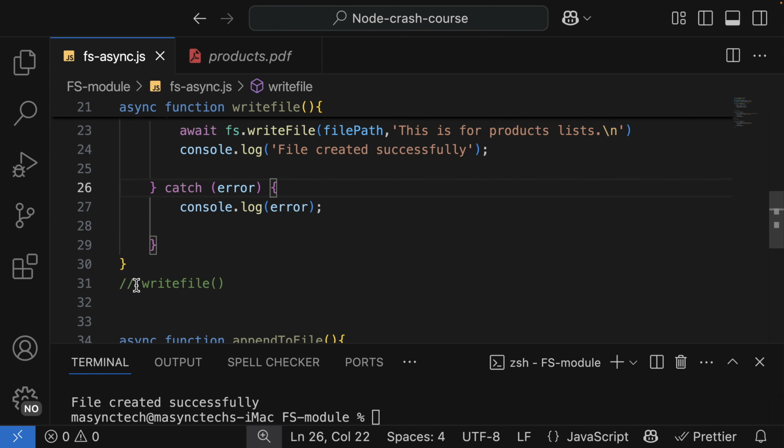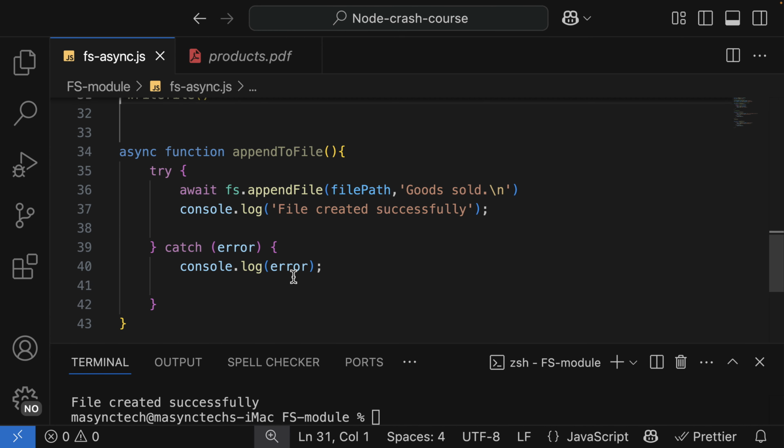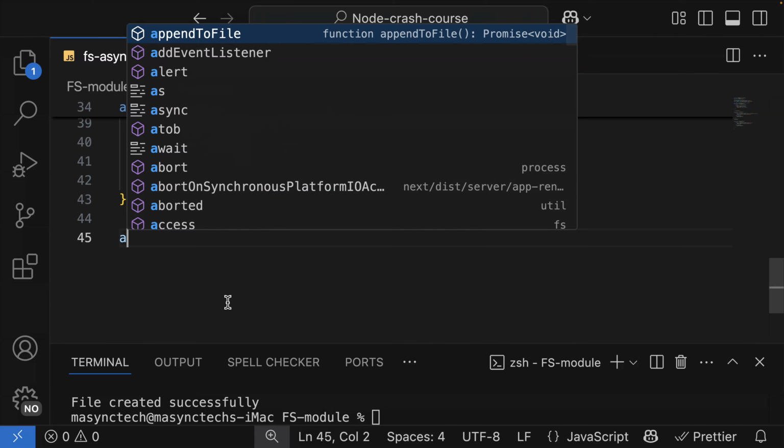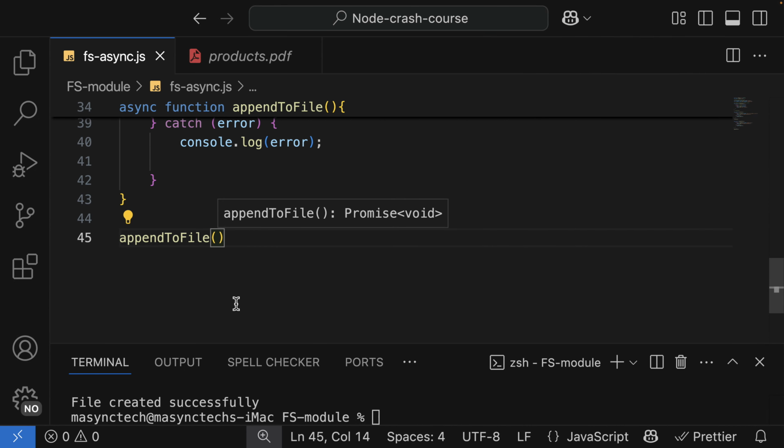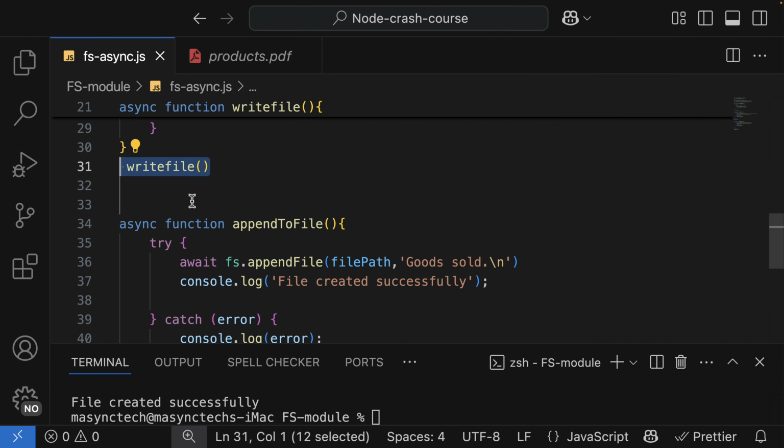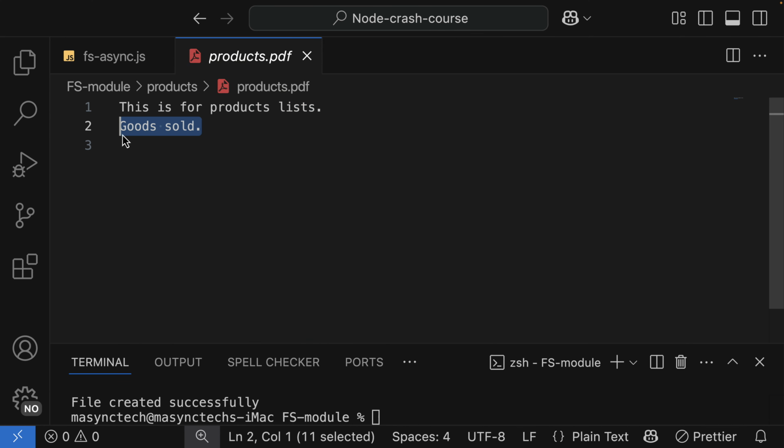So let me uncomment. I want to write it and then append the file as append file. I want to rewrite the file again. That is why I am uncommenting this. So let me clear it and then run. Let's check it out. And it has been appended.